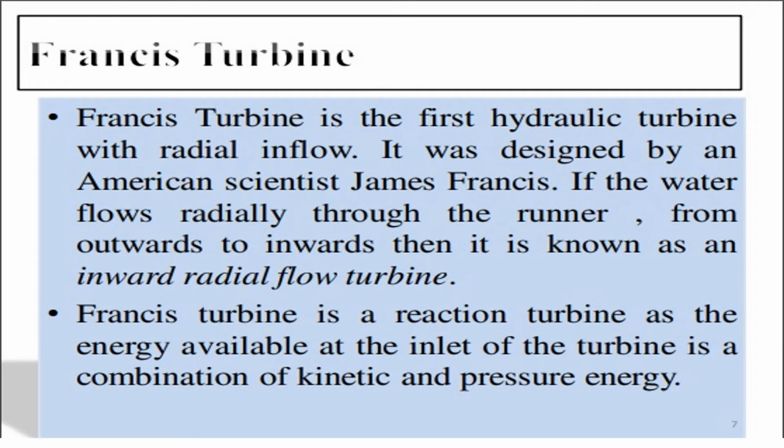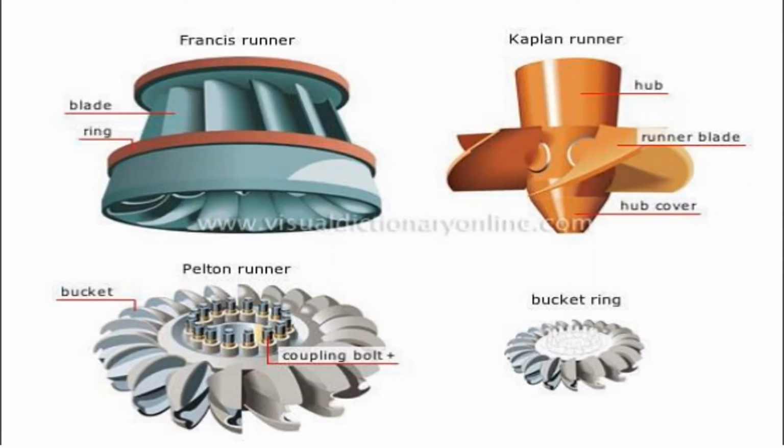The Francis turbine is a reaction turbine, as the energy available at the inlet of the turbine is a combination of kinetic and pressure energy. Here different runners are shown. First is the Francis runner, the radial blade reaction turbine. Second, the Kaplan runner, the axial blade Kaplan turbine, an axial flow reaction turbine. And the Pelton runner, which is the tangential flow, tangential blade runner, and the bracket ring of the Pelton wheel is also shown.